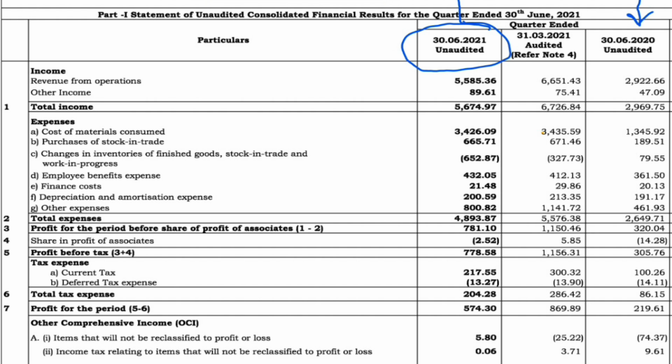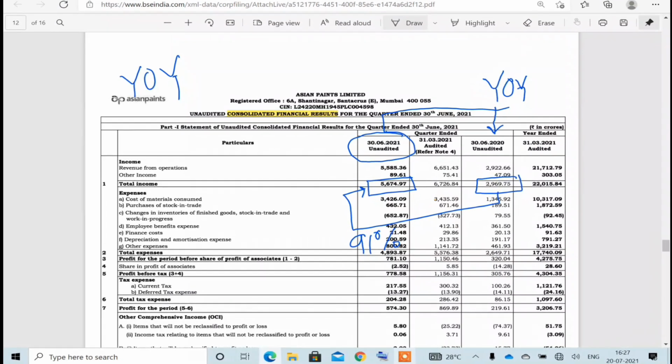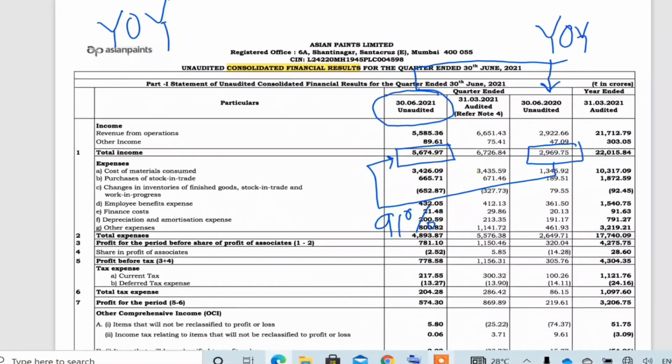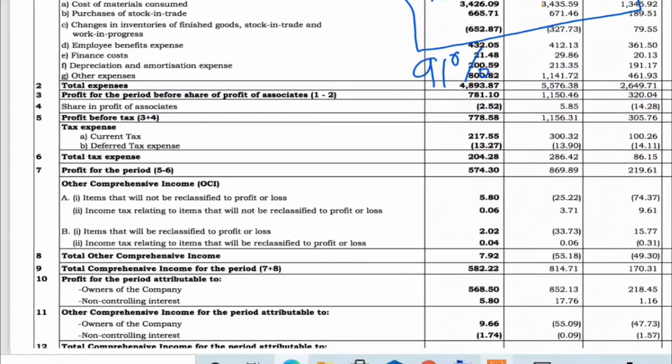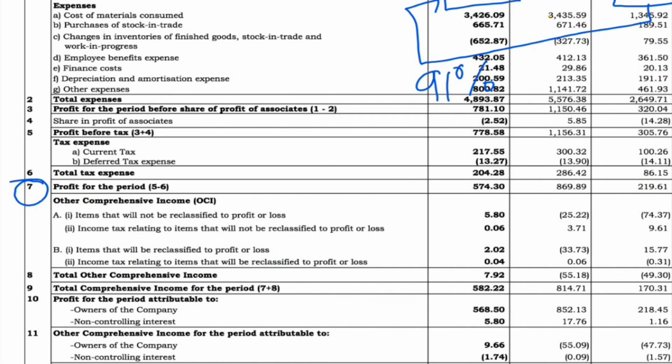In YOY, we see the company has given an income of 5,675 crores approximately. And the same quarter last year, the result was 2,970 odd crores. Just comparing year on year, we can see the jump in revenue has been 91%. The next important part is the profit. If we scroll down a little bit, we can see the profit on the same YOY comparison.